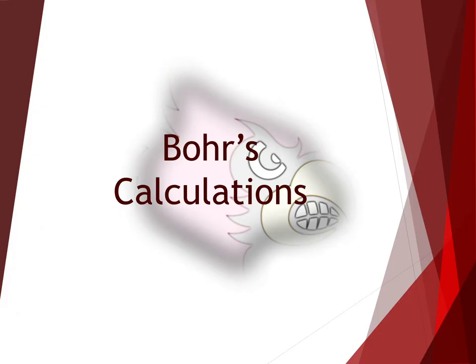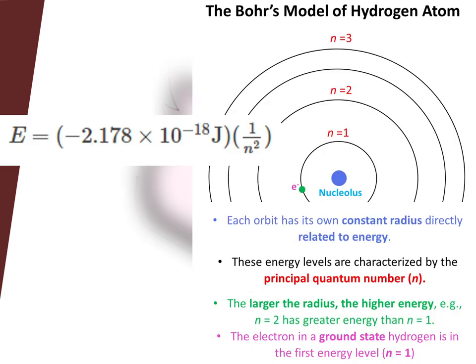Our next main idea, Bohr's calculations. Bohr used mathematics to show how his model explained the emission spectrum of hydrogen. He calculated the energy of a hydrogen electron using the equation here. The energy, represented by E, is the energy of an electron, and n is an integer that corresponds to the energy level where the electron is located.